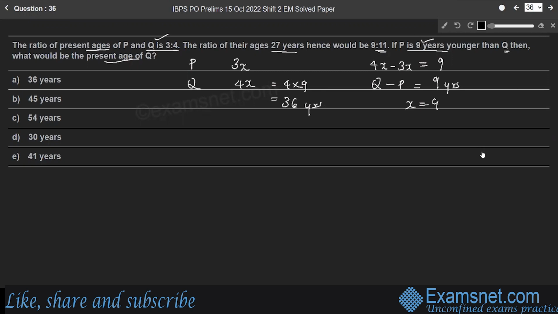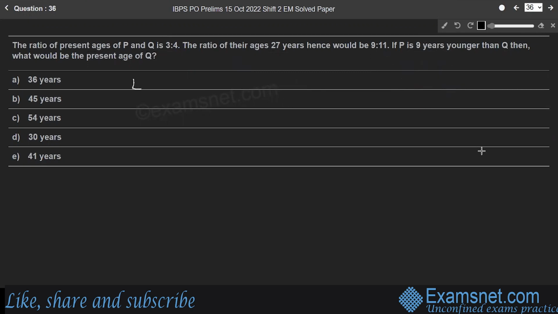So let us write one by one here. Let the present ages of P and Q be 3x and 4x respectively.